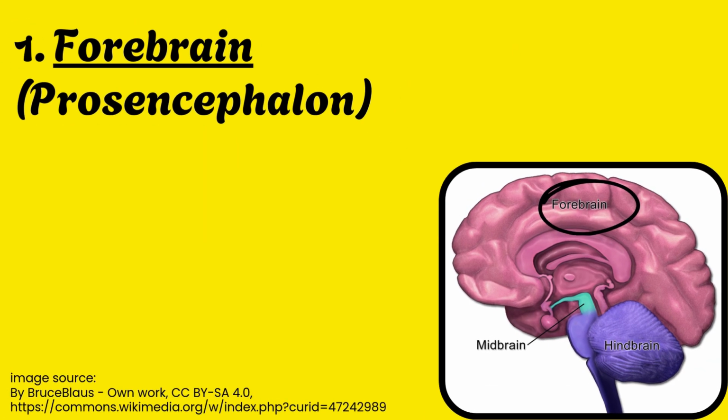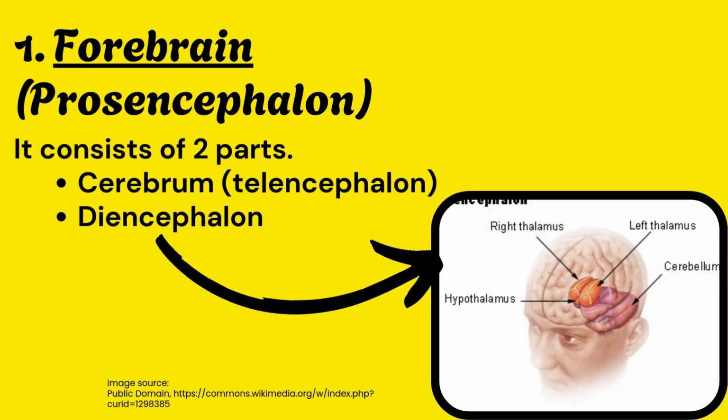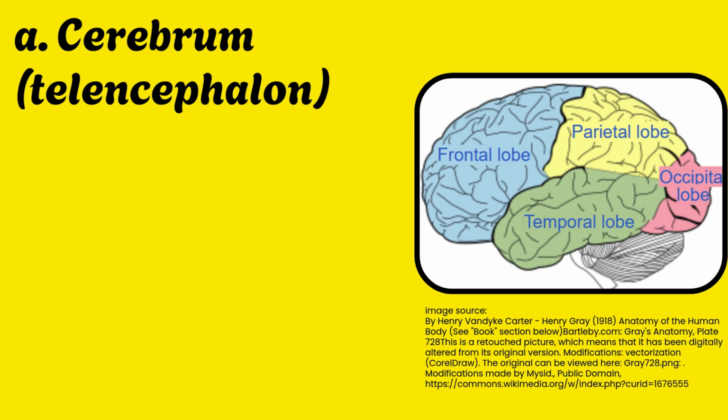The first part is forebrain. It is also known as prosencephalon. It consists of two parts: cerebrum, also known as telencephalon, and diencephalon.